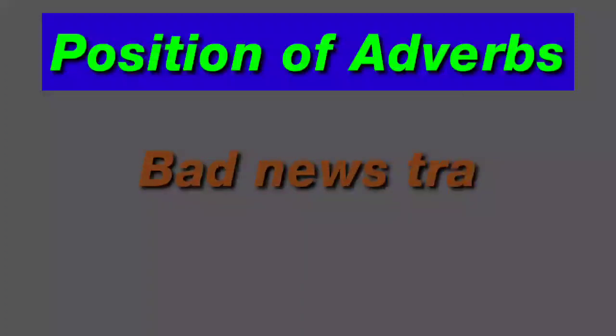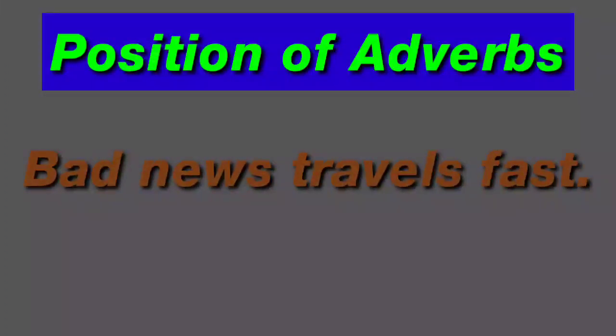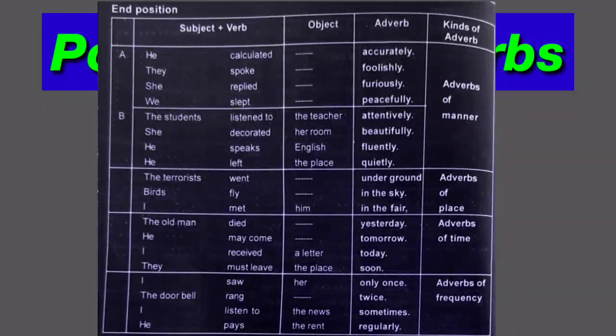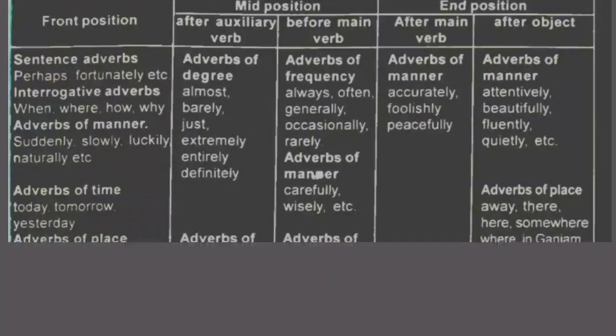Then you see another example. Bad news travels fast. Here the adverb fast is used at the end of the sentence. This is called the end position. And this is the chart of end position. Got it? Very good. The chart gives us an idea about the position of adverbs. This is the chart.